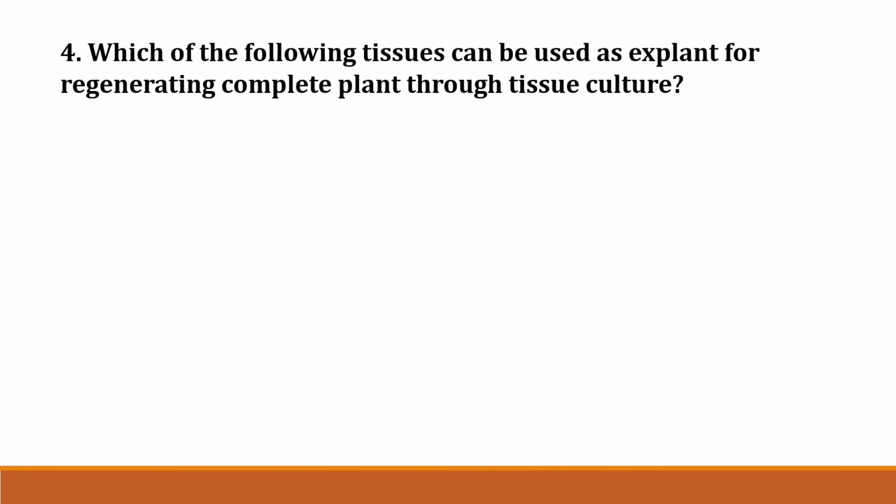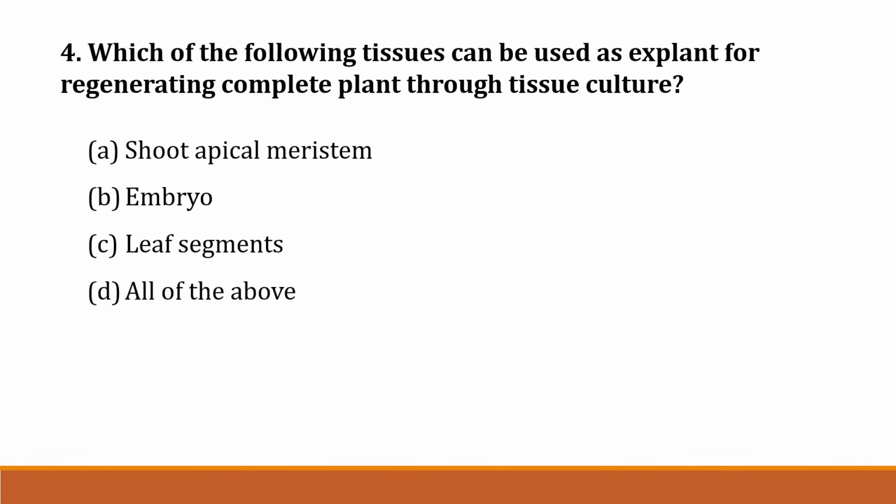The next question, question number 4. Which of the following tissues can be used as explant for regenerating complete plant through tissue culture? Option A. Shoot apical meristem. Option B. Embryo. Option C. Leaf segments. Option D. All of the above. Correct answer is option D. All of the above.